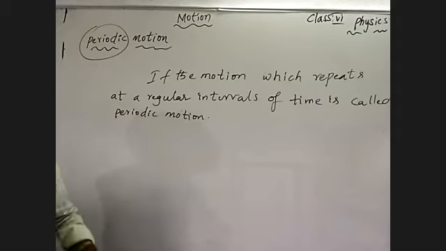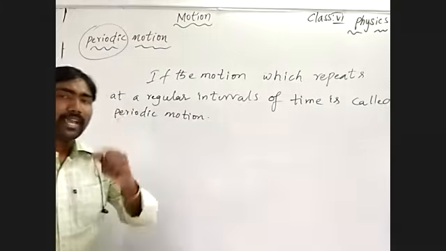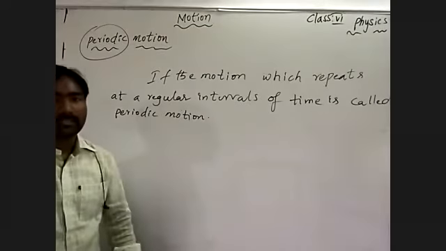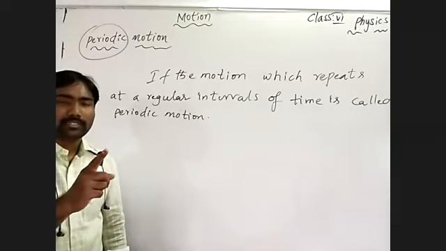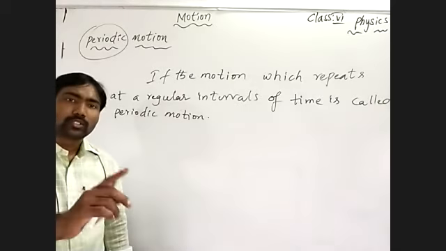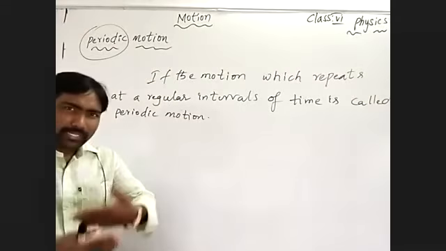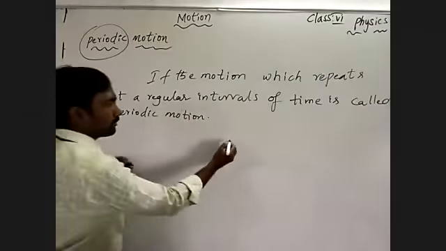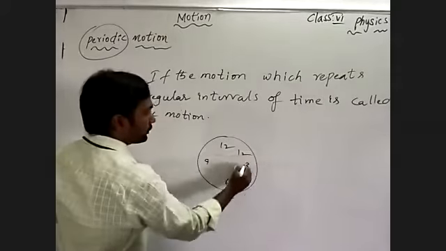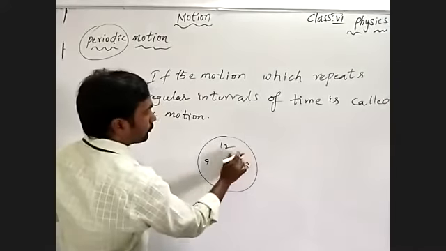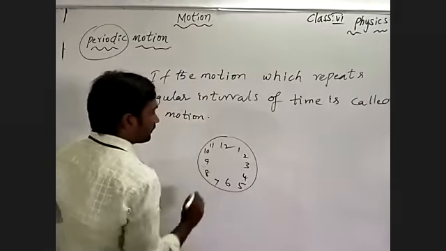We can talk about different examples for that. Suppose the minute hand or second hand. The second hand takes 1 minute to finish one circumference, to complete a revolution, a complete regular interval. This is 12, 6, 3, 9. 1, 2. Okay, you know well about those. 1, 2, 4, 5, 7, 8, 10, 11.